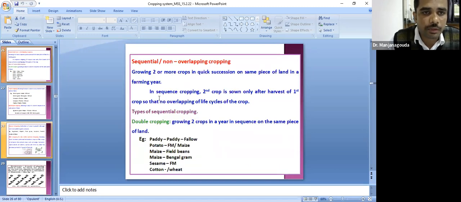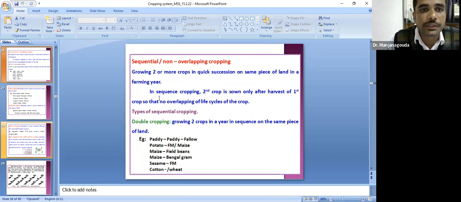Coming to sequential cropping, it is also called non-overlapping cropping. This is asked in your exam. Sequential cropping is also called non-overlapping cropping, as there will not be overlapping of the growth resources. But relay cropping is also called overlapping cropping. Please note down this: relay cropping is overlapping cropping, but sequential cropping is non-overlapping cropping. This is very, very important. This type of question will be asked in competitive examinations.